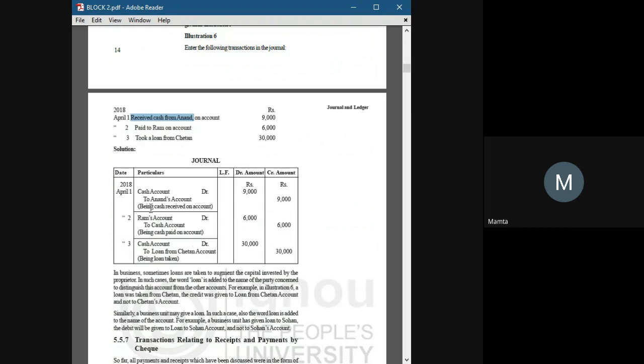Anand's account is related to personal account because it's the name of a person. And what is the rule of personal account? Debit the receiver, credit the giver. So that's why Anand's account is being credited, because he has given us the cash. So 9,000.